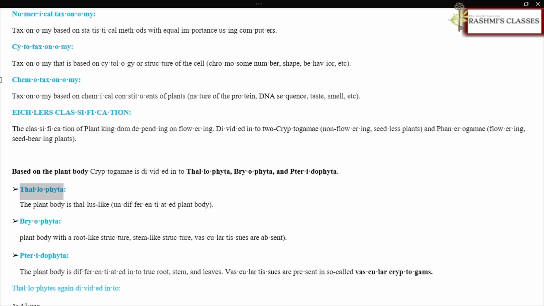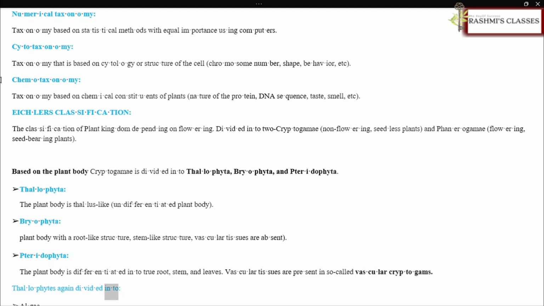Thallophyta. The plant body is thallus-like, undifferentiated plant body. Bryophyta. Plant body with a root-like structure, stem-like structure, vascular tissues are absent. Pteridophyta. The plant body is differentiated into true root, stem, and leaves. Vascular tissues are present, so-called vascular cryptogams.